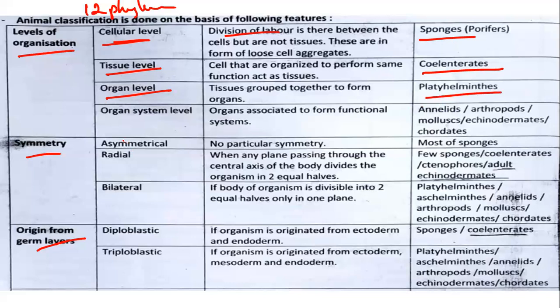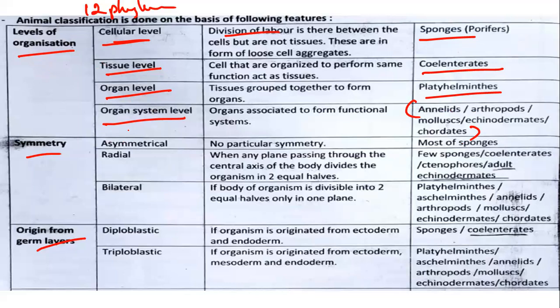And the last one is organ system level. That is the highly well-developed organism, you can say. All organs join together and form a network, and those organs do their respective specific functions, and all those functions are interconnected, giving a process. Those organisms are called organ system level. Examples: annelids, arthropods, mollusks, echinoderms, and chordates all come under organ system level. So this is how the level of organization is classified.